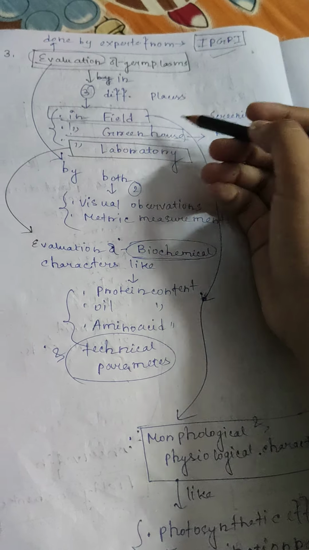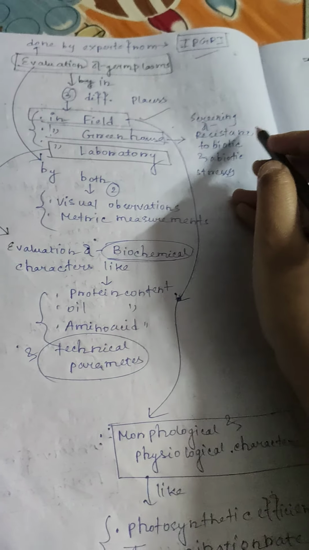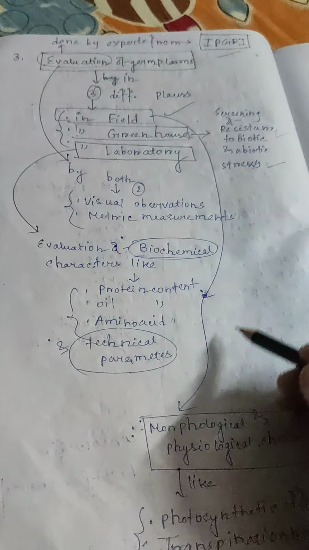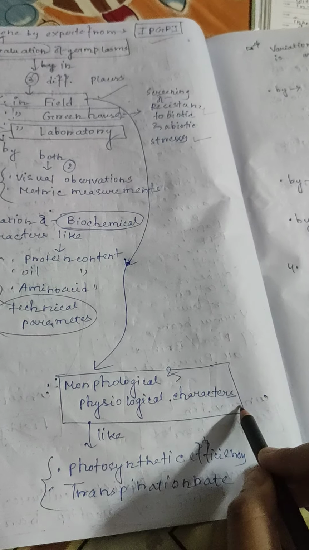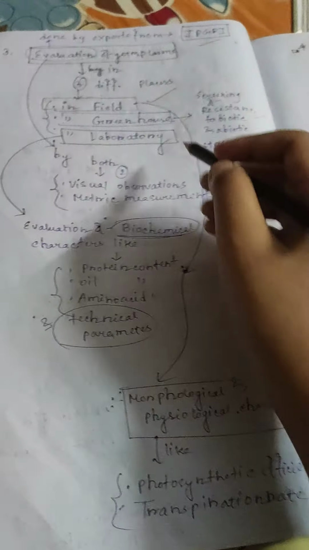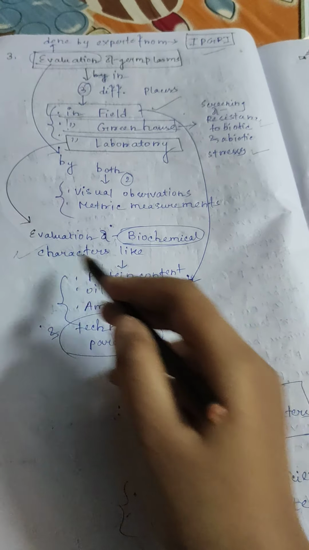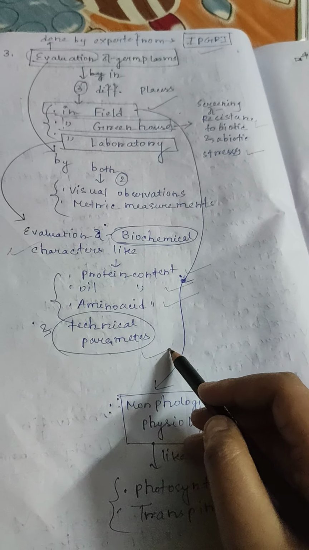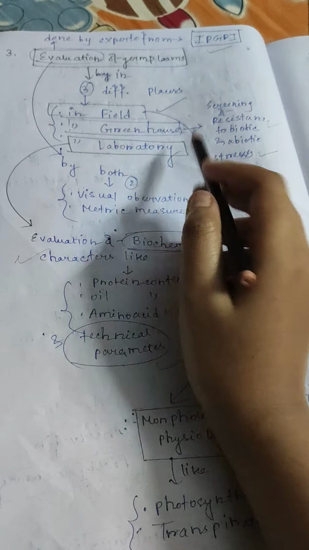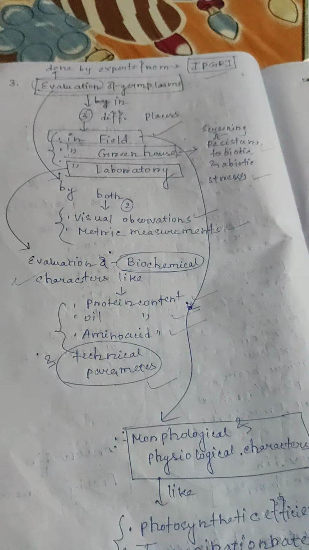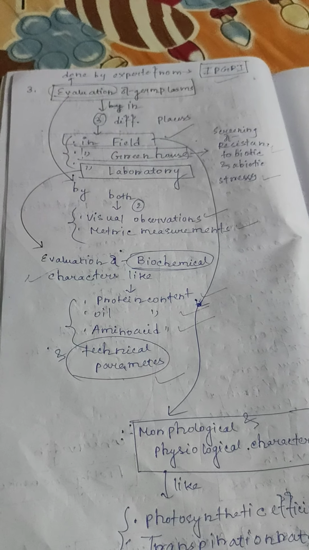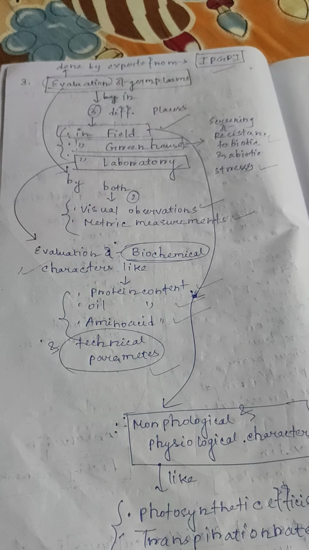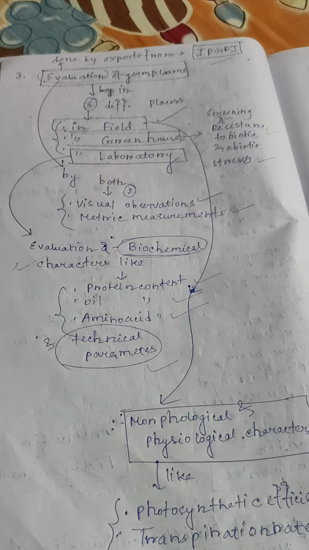In the field, morphological and physiological characters like photosynthetic efficiency and transpiration rate are evaluated. In the greenhouse, there is screening of resistance to biotic and abiotic stresses. In the laboratory, biochemical characters like protein content, oil content, amino acid content, and technical parameters are evaluated.